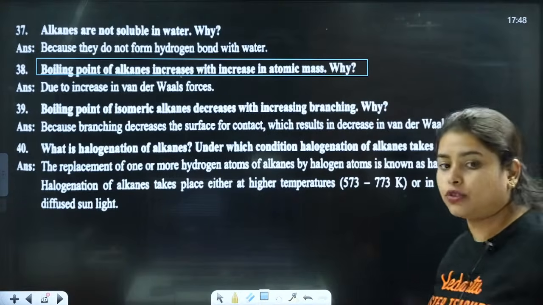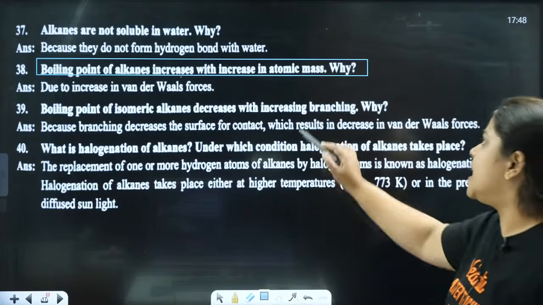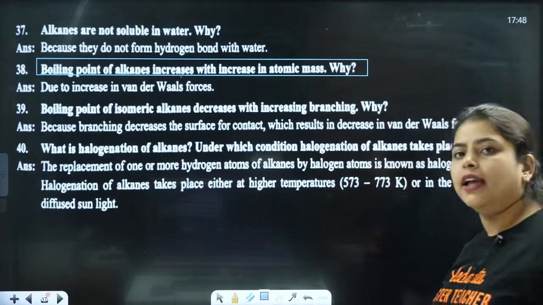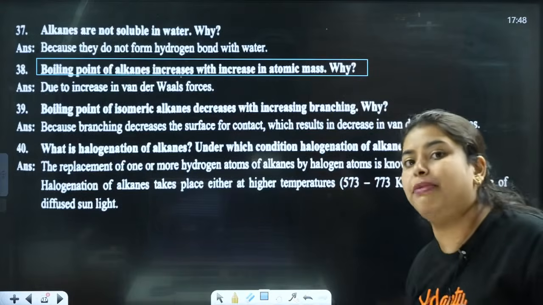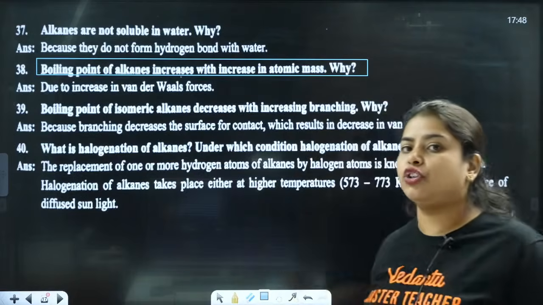Next, boiling point of isomeric alkanes. Boiling point of isomeric alkanes decreases with increasing branching. Why? Because branching decreases the surface for the contact.